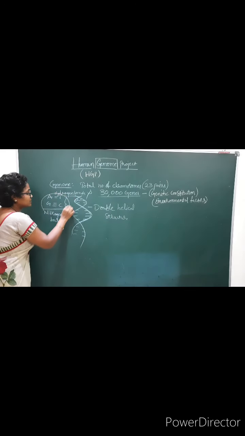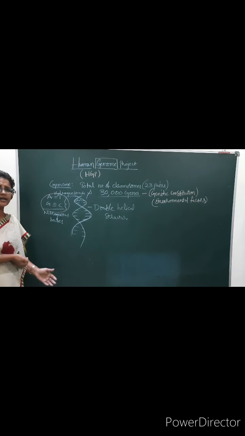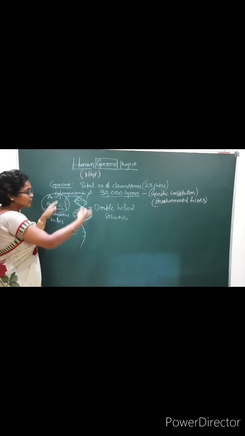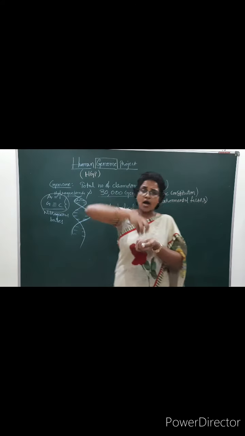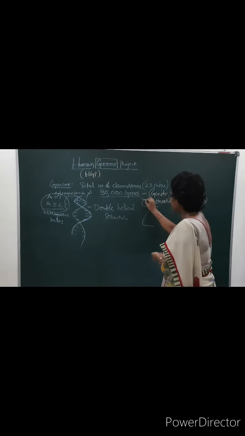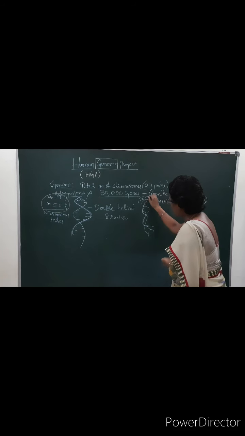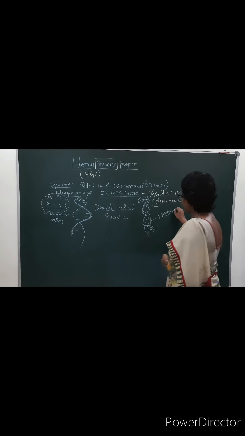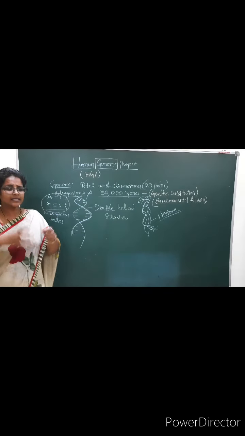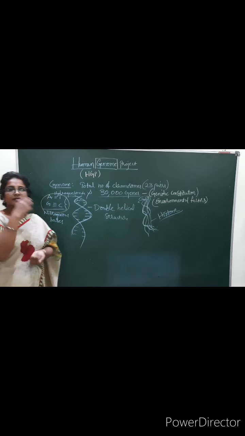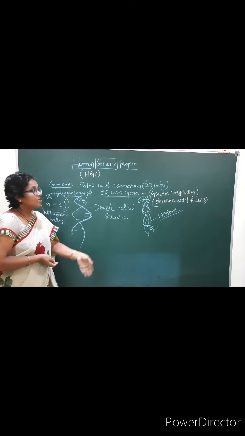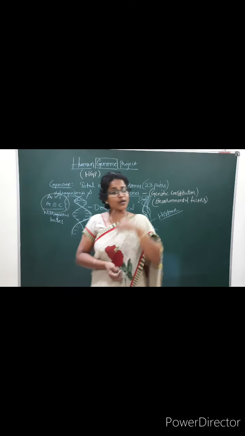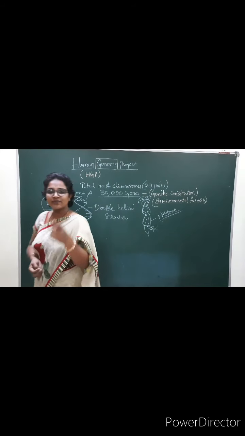So these are the base pairs, and how they are arranged. These are the 23 pairs of chromosomes. They are coiled in a cell and attached with histone proteins. Like that, they are coiled and present in one cell, and they want to know the genetic constitution of the individual. According to that genetic constitution, we are going to discover medicine also in the future.